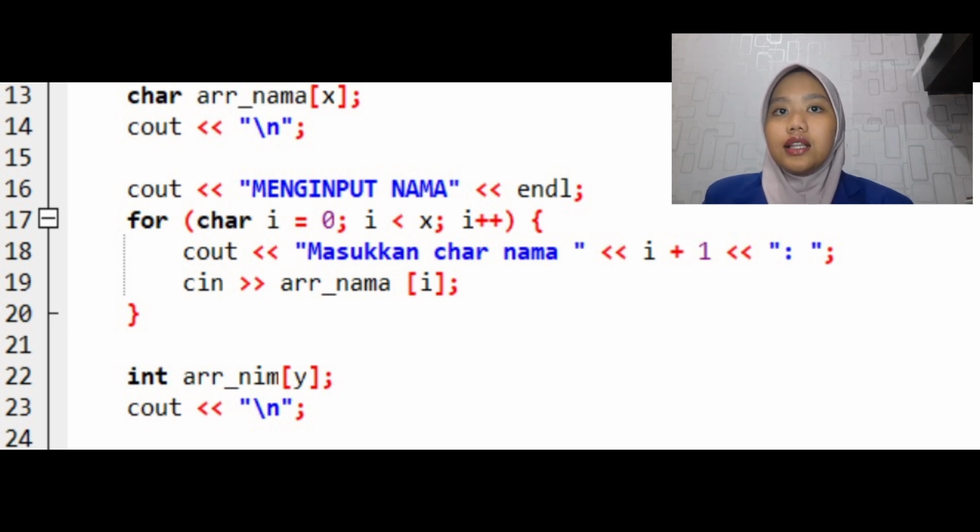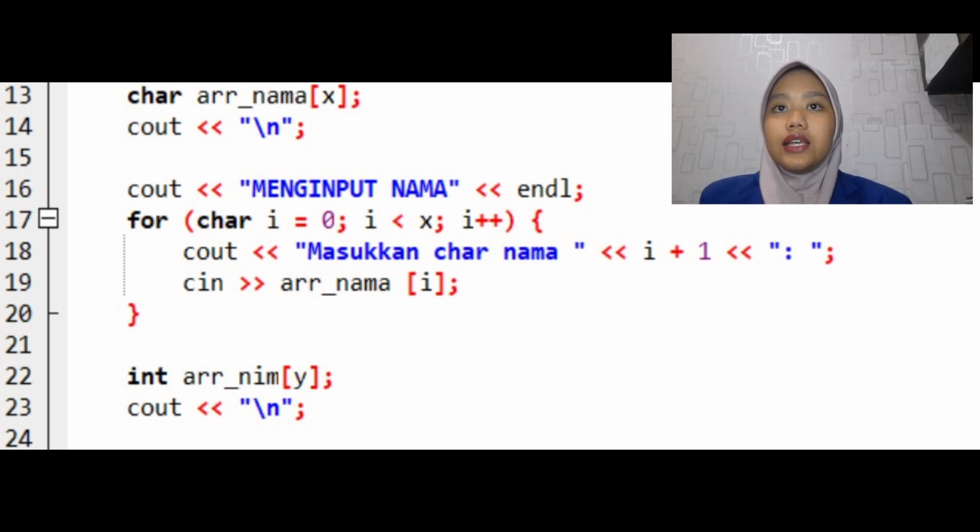In the 18th line, it serves to display a message to the screen asking the user to enter the name character at a certain index. In the 19th line, it serves to take character input from the user and store it into the array element at the index.